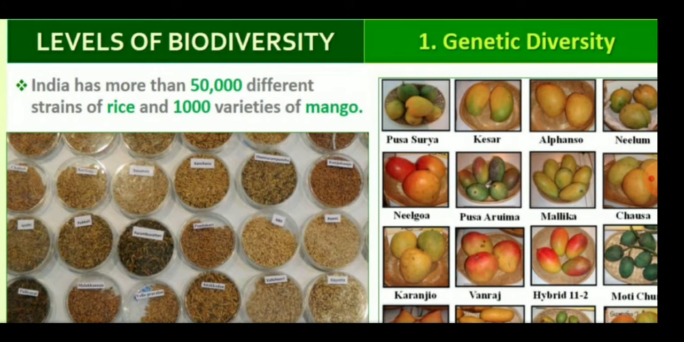Children, we know that India has more than 50,000 different strains of rice and 1,000 varieties of mango. Some varieties commonly known are Kesar, Dasheri, Totapuri, and Hapus. All mangoes we know easily.